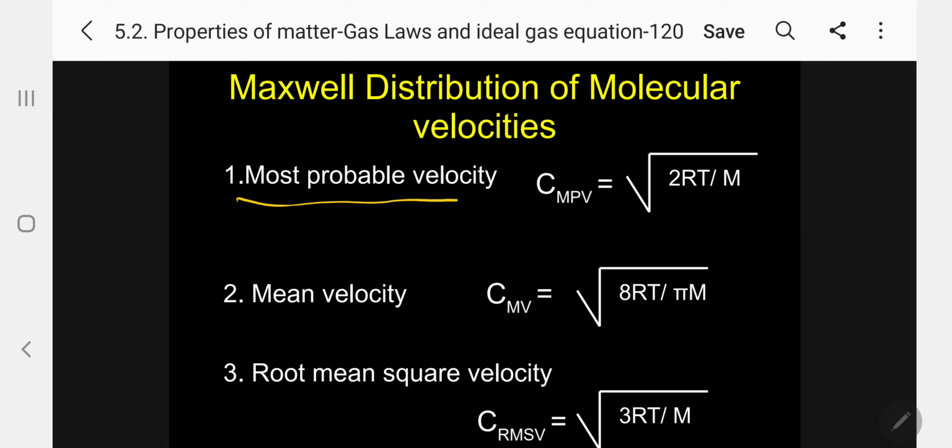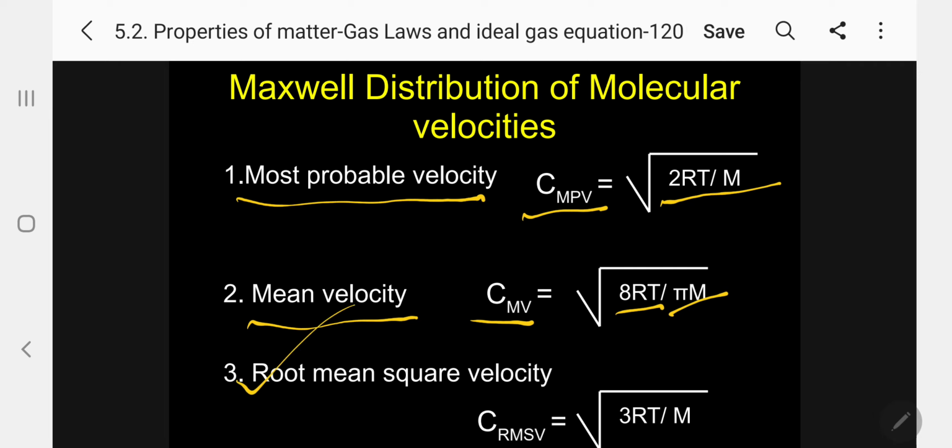The most probable velocity, C_MPV, is given by the square root of 2RT by M, where R is the gas constant, T the absolute temperature, and M the molecular mass of the gas. Mean velocity, C_MV, equals the square root of 8RT by pi M, where pi is 22 by 7 and M is the molecular mass.